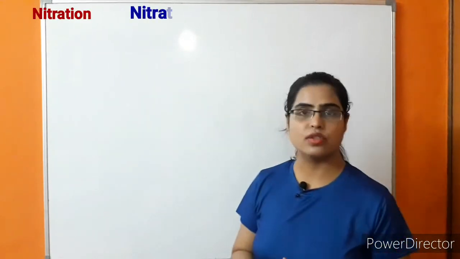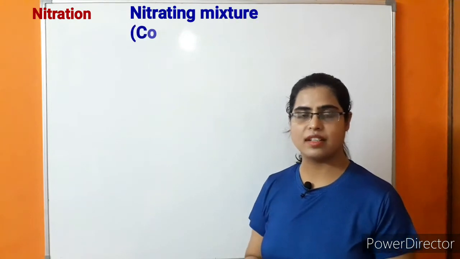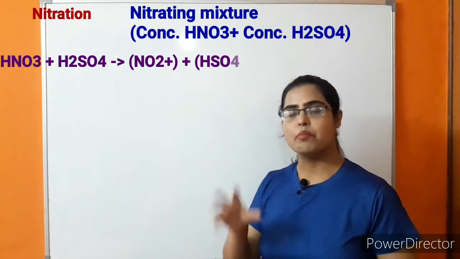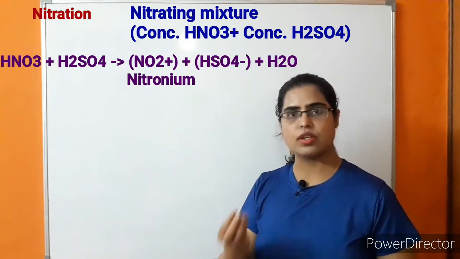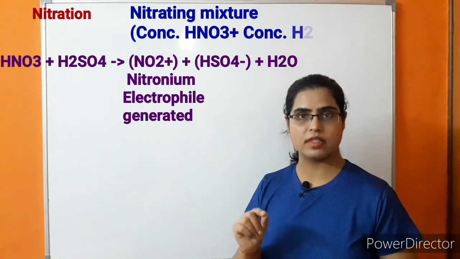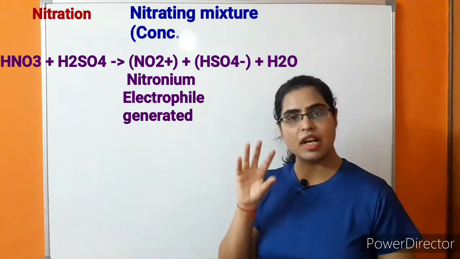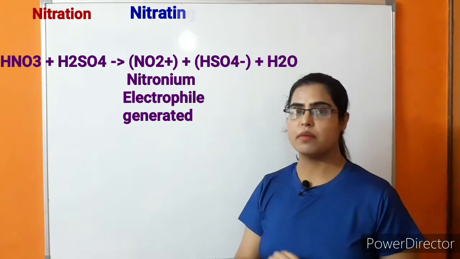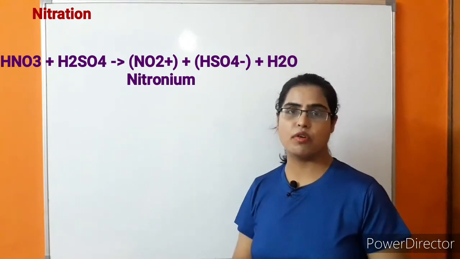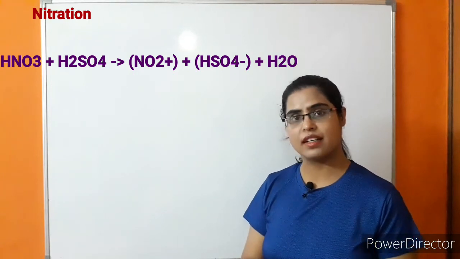In the case of nitration, we know that a nitrating mixture is used, that is concentrated HNO3 and concentrated H2SO4, by which the electrophile, nitronium ion NO2+, is generated. This electrophile will attach on ortho and para position on the basis of directive influence of the Ortho-Para directing group.